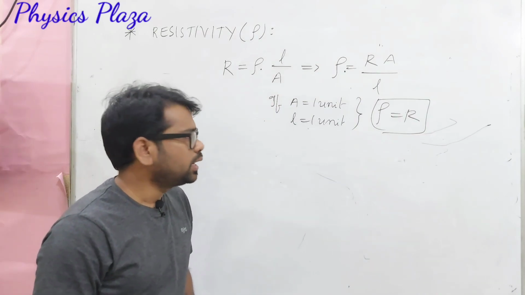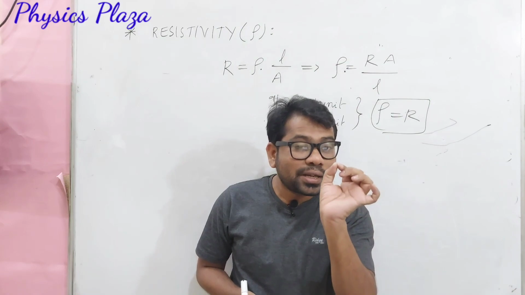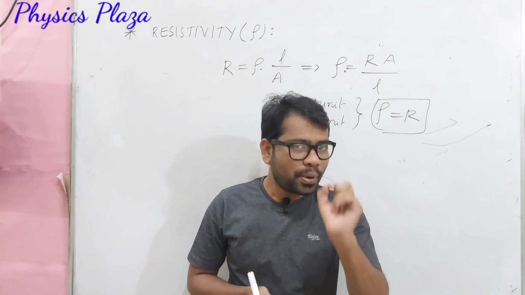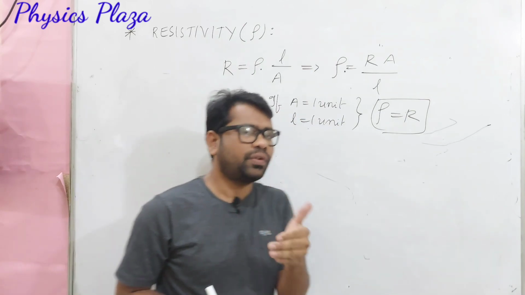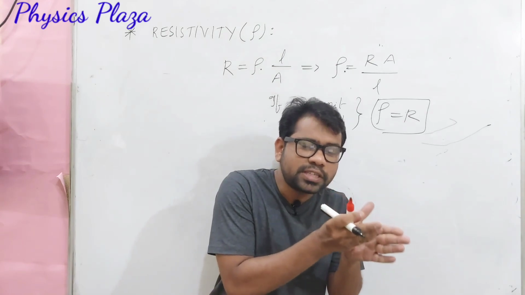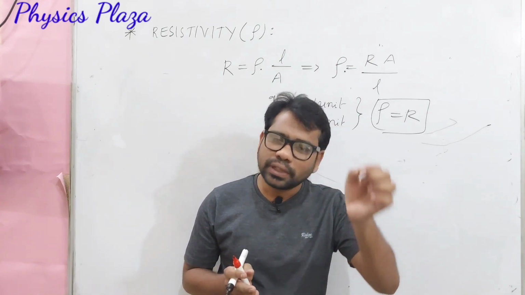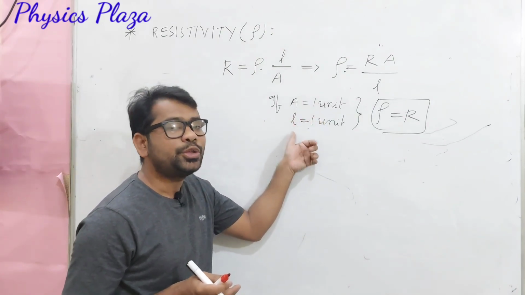Which means what? Resistivity or specific resistance is nothing but the resistance of the material only, but with specific dimensions. Very important. So then how to define? The resistivity is defined as the resistance of the given conductor with unit area of cross section and unit length.